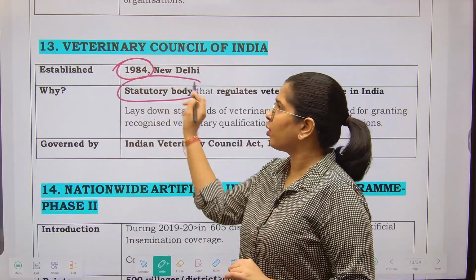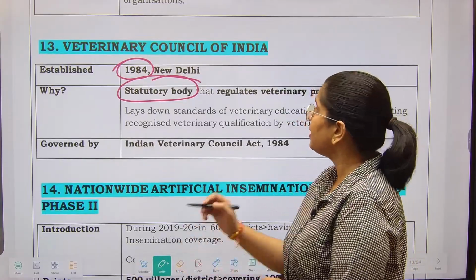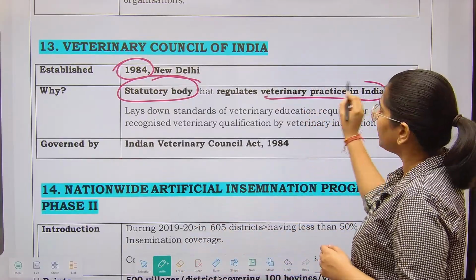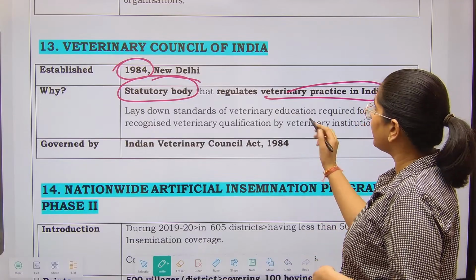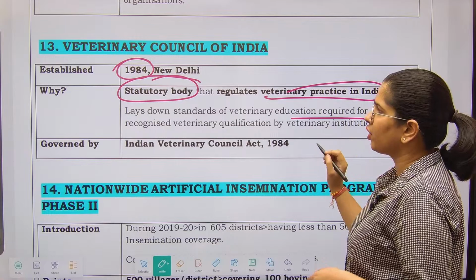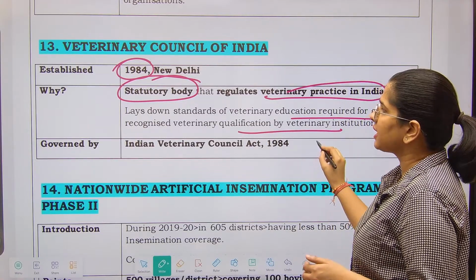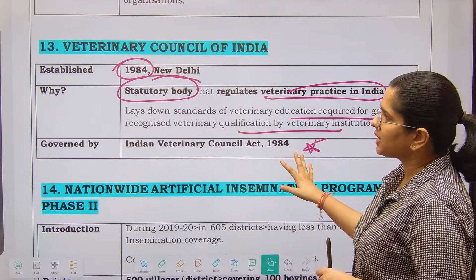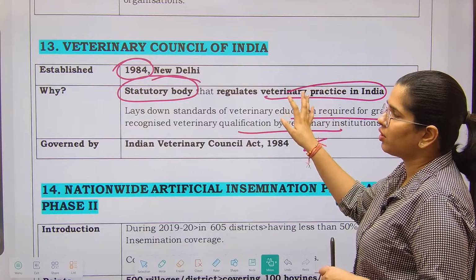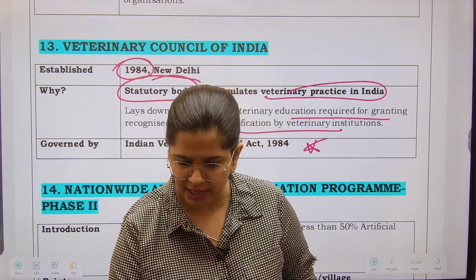It is a statutory body, that means it has been developed by the Act of Parliament, and it regulates the veterinary practices in India. It lays down standards of veterinary education required for granting recognized veterinary qualifications by the institutions. It is governed by the Indian Veterinary Council Act 1984. So this is the act that governs it, Veterinary Council of India.